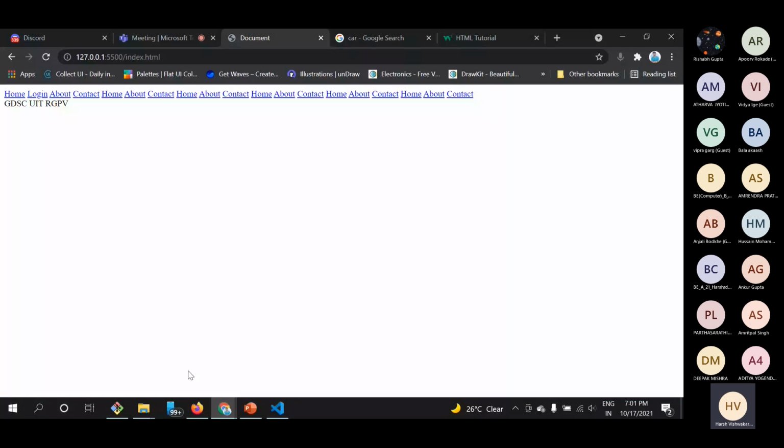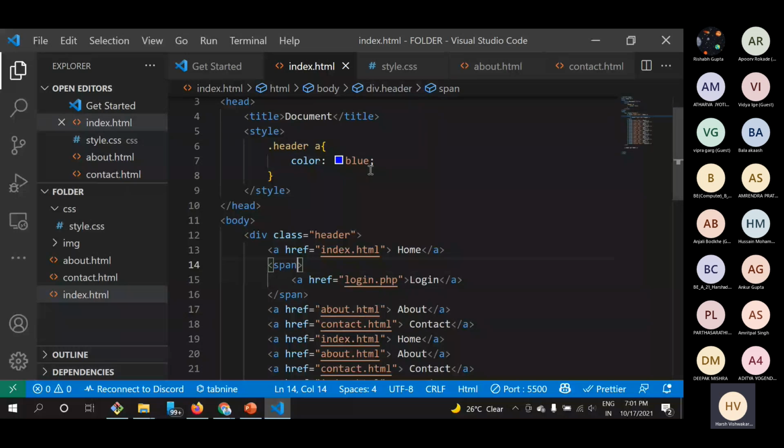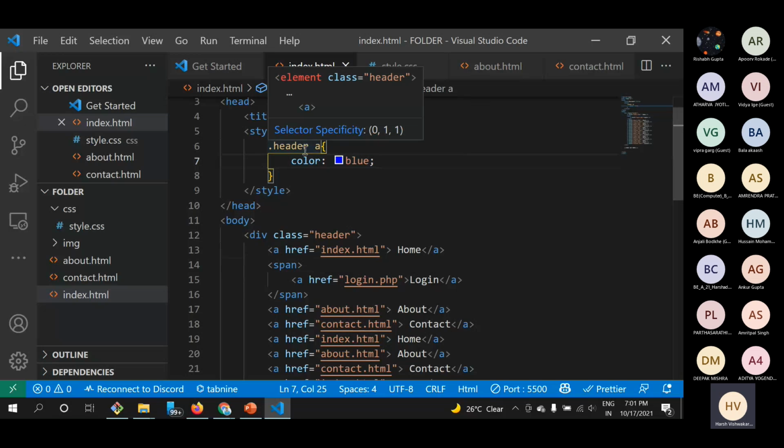Now if I want this login to be red in color, and don't want to apply this effect on our login button, what can we do? You can see that there is a dot header, and then we are targeting our anchor element.